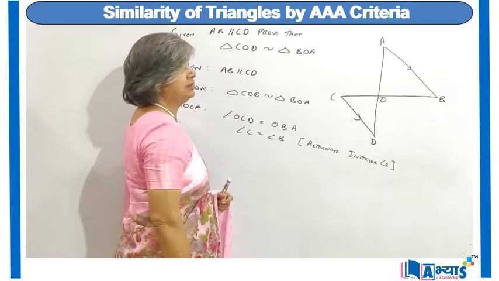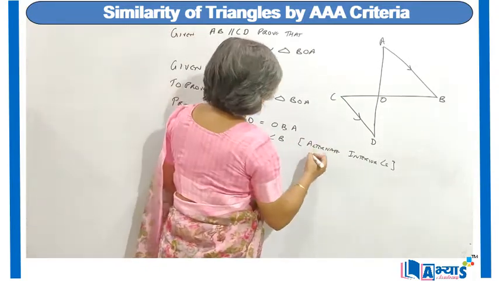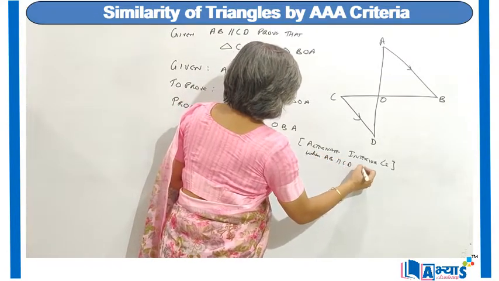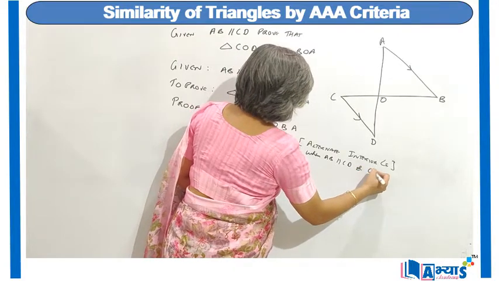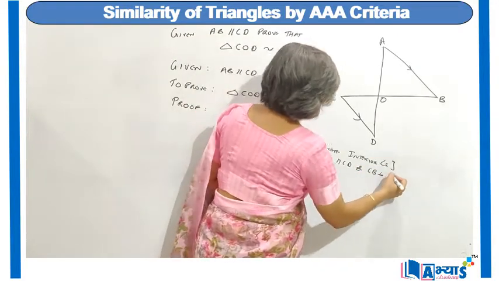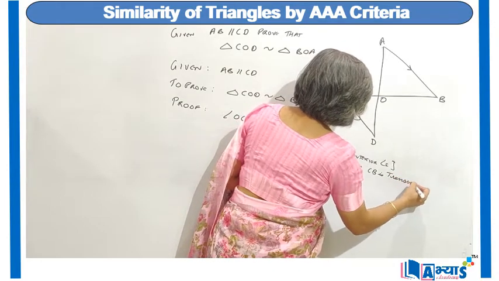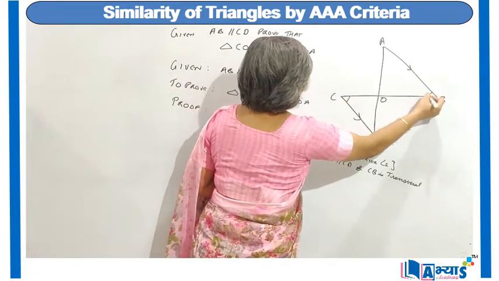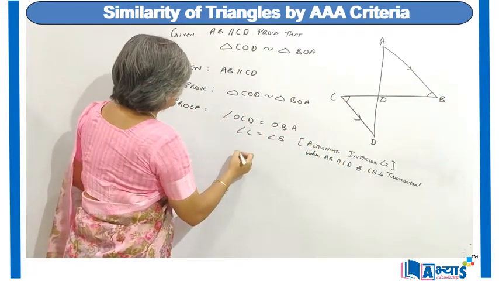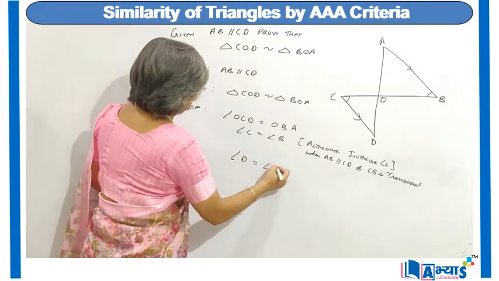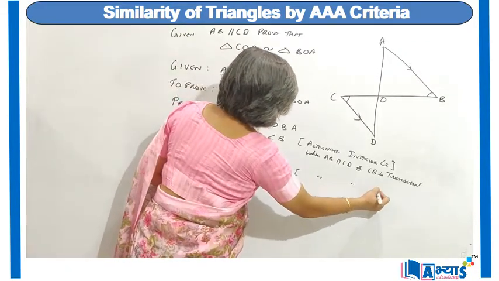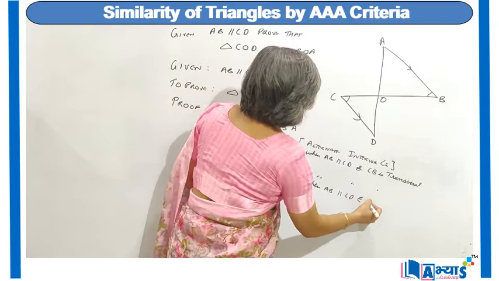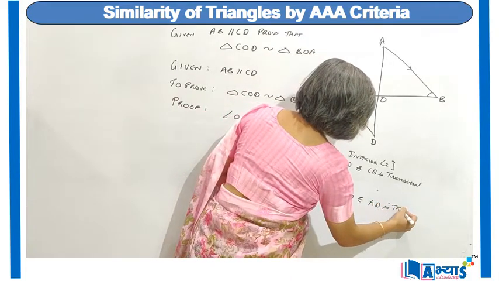Because we know that AB and CD are parallel lines, alternate angles when AB is parallel to CD and CB is the transversal. So we can say angle C is equal to angle B, and similarly angle D is equal to angle A. Again, alternate interior angles when AB is parallel to CD and AD is the transversal.